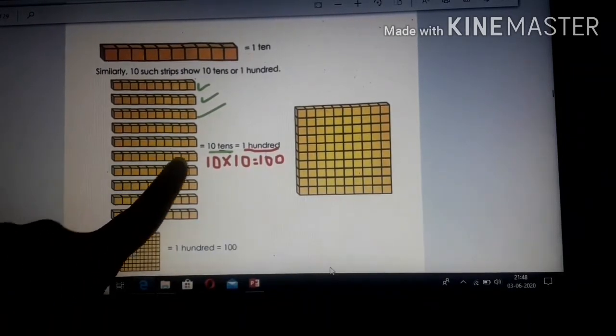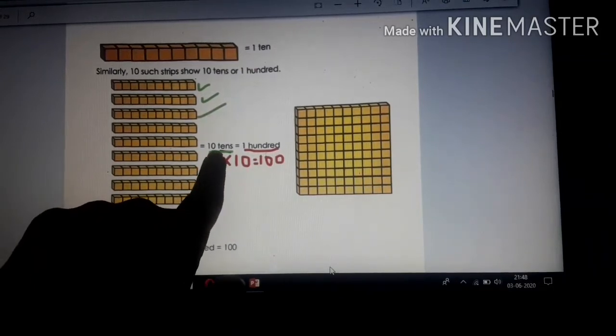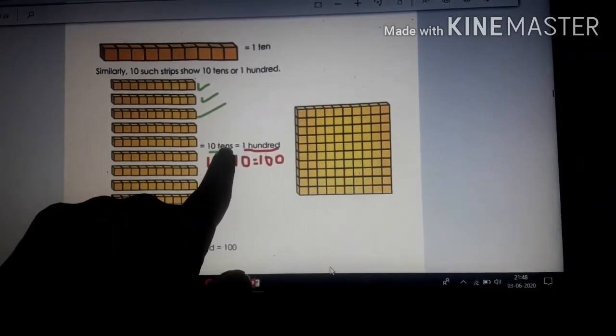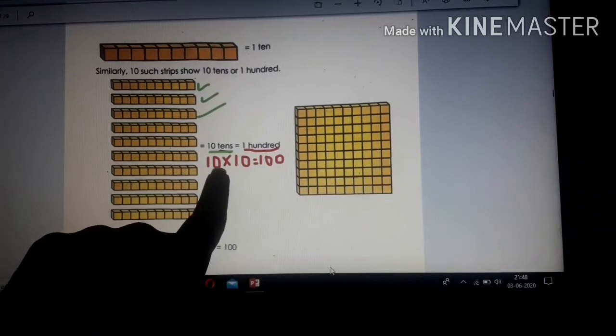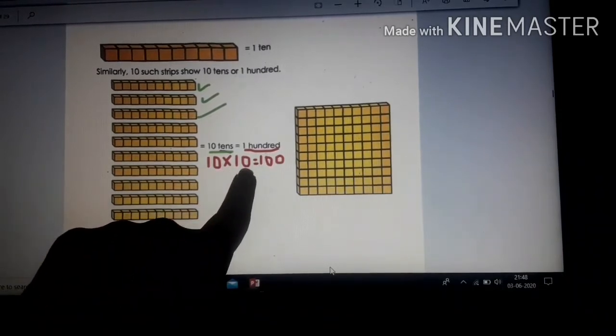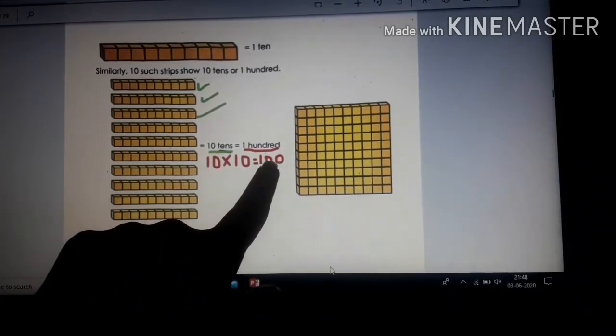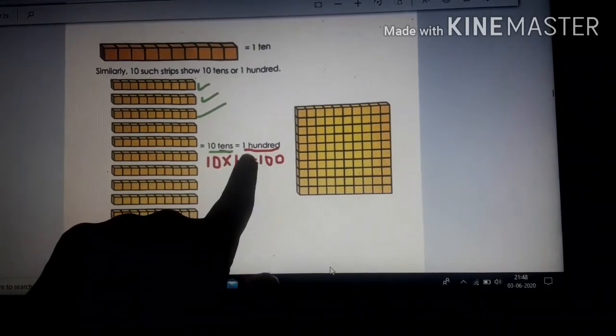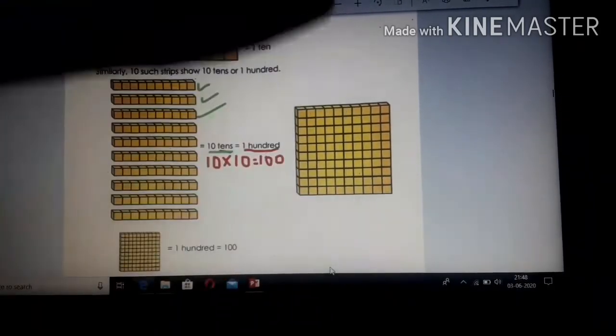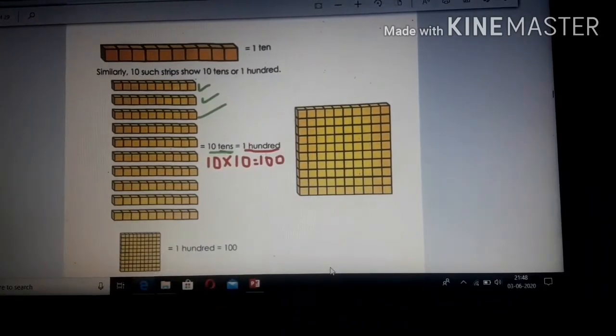So when we say 10 tens, this tens in words means 10 into 10. So 10 into 10 is what, children? 100. This is your 100 cubes. Understood? This is a box of 100 cubes.